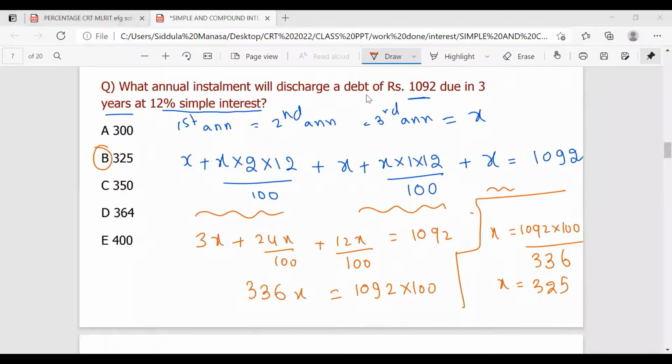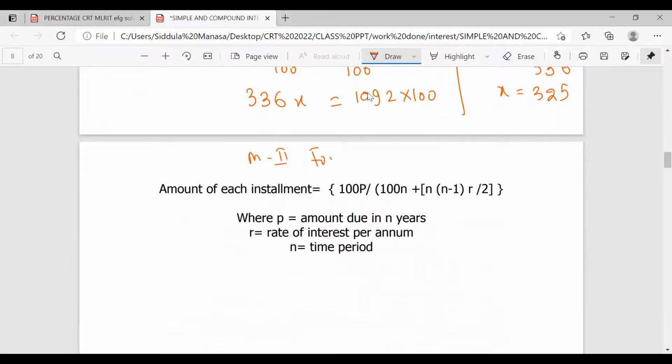So the annual installment you need to pay to clear a debt of 1092 due in 3 years at the rate of 12% simple annual interest is 325 rupees only. This is method 2, the formula method. A direct formula is also there. So what is the amount of each installment? Let us suppose the amount of each installment is I, then the I value will be equal to 100P by 100n plus n into n minus 1 into r by 2.